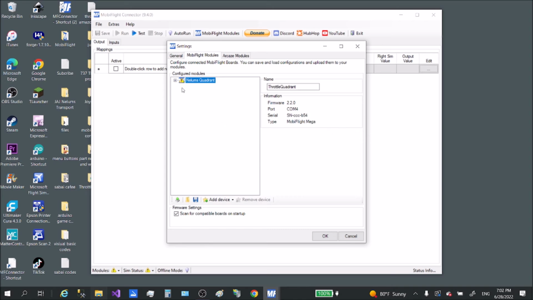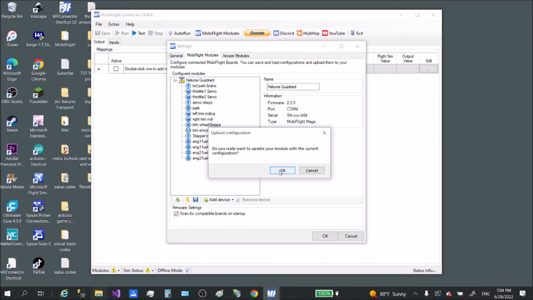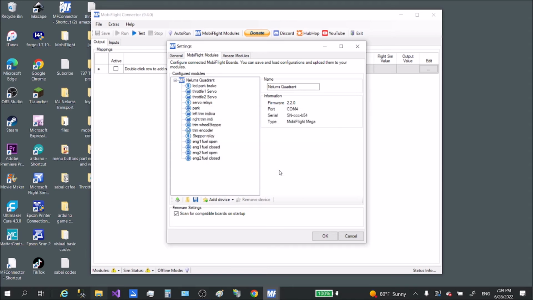Okay, and now when you click on the plus sign, you would see all of your configurations in there. However, you will also see this triangle. So yeah, we need to click on this upload button right here, upload configuration. Okay, click OK, and it's uploading. All right, so there you have it. Now we got our configuration.